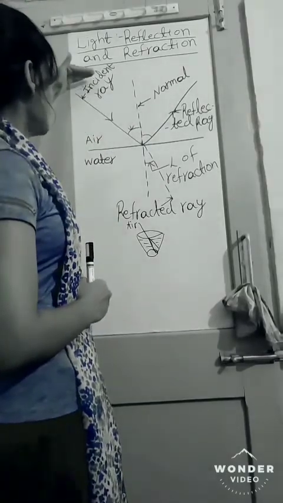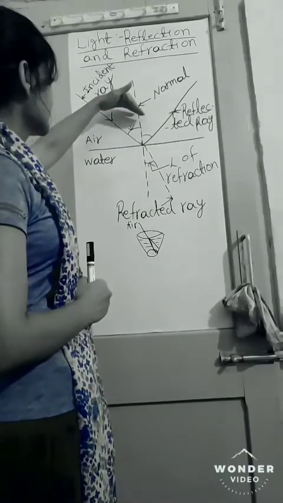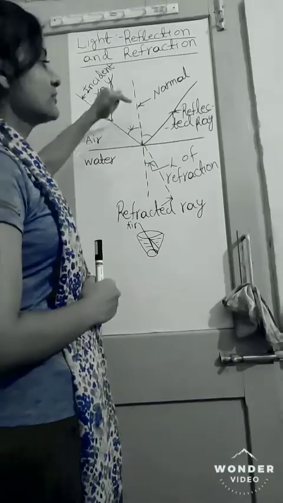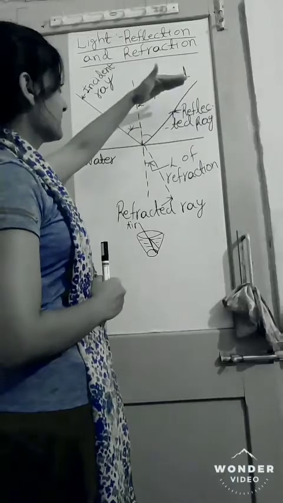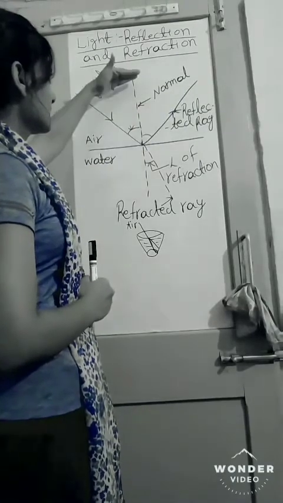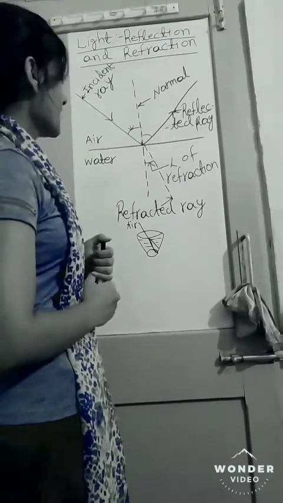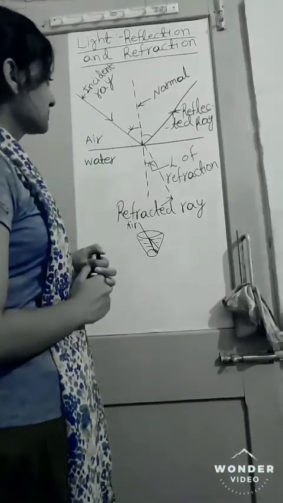The angle that is formed by the incident ray and the normal to the surface of incidence is known as the angle of incidence. And the angle that is made by the reflected ray with the normal to the surface of incidence is known as the angle of reflection.